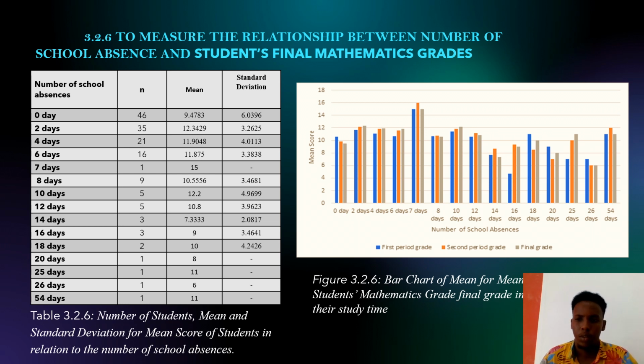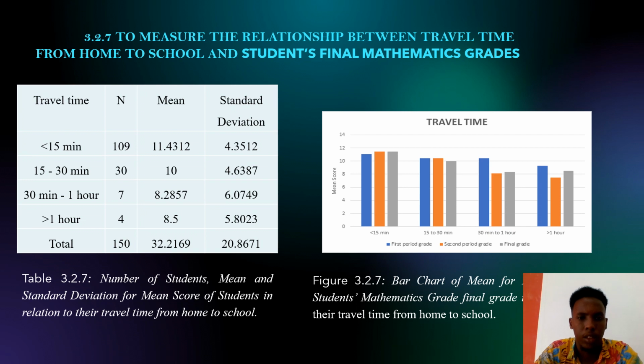So next slide. In this slide we measure the relationship between travel time from home to school and the student final mathematics grade. This figure is talking about the same thing, a table and a bar chart. If we start with the table, it is talking about the number of students, mean, and standard deviation of the mean score of students in relation to travel time from home to school.